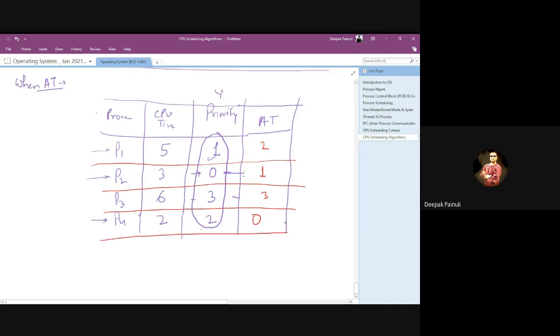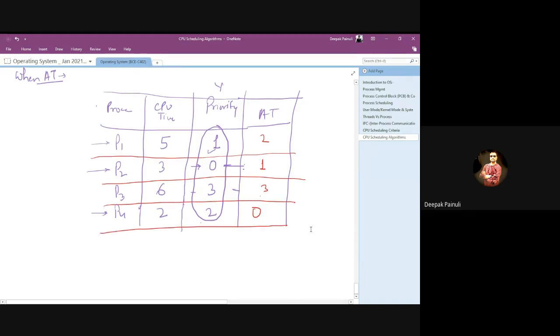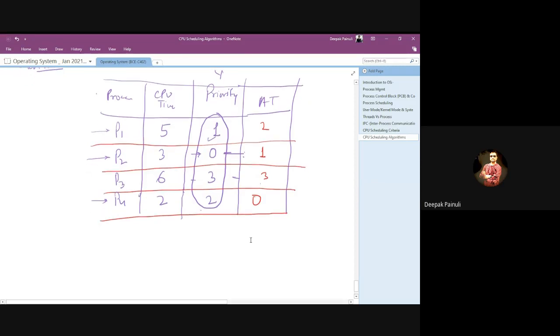There could be a chance that they give you both. Currently we are assuming non-preemptive priority. Let's make the Gantt chart for it.